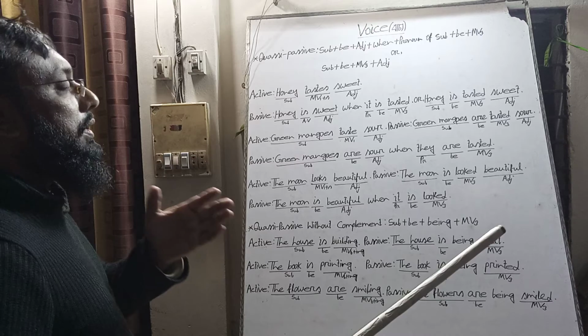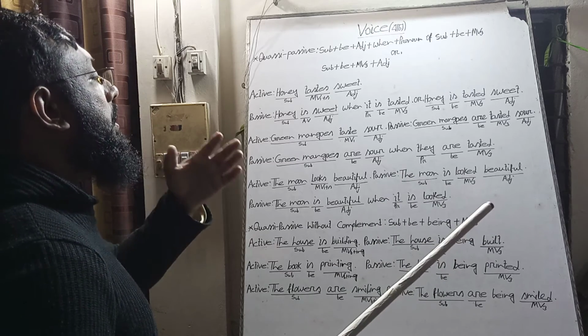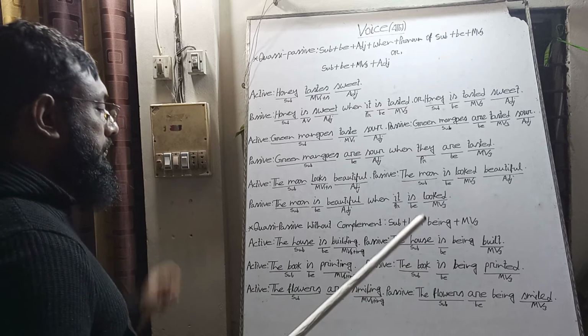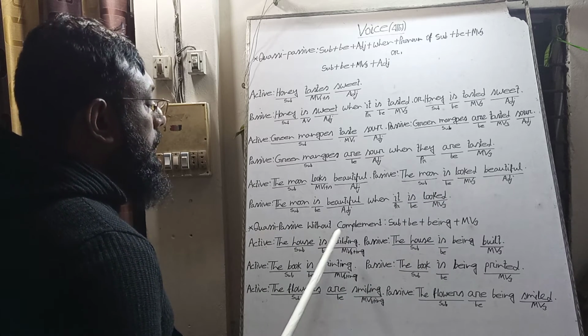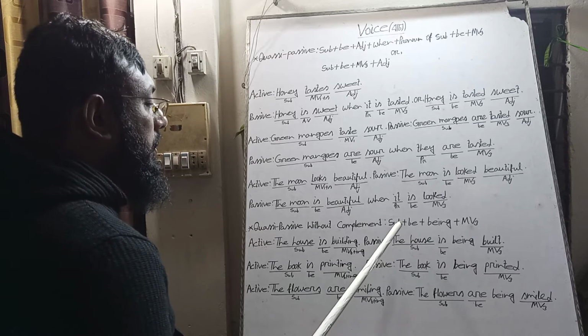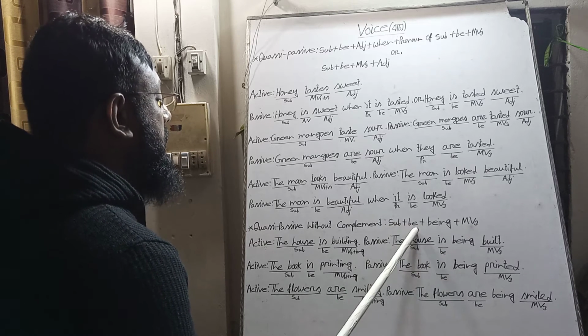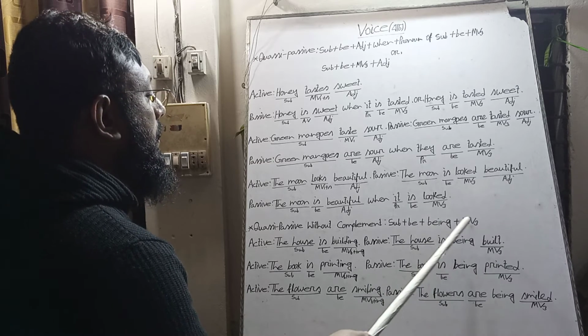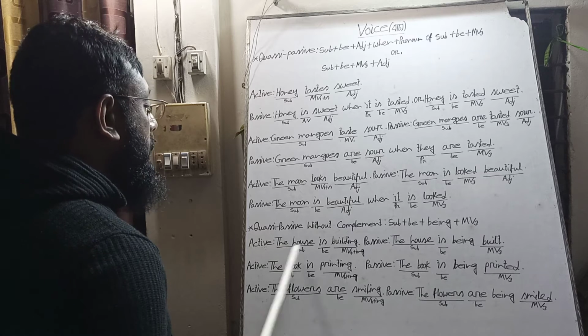In this way, we can easily make active voice into passive. When we find any quasi-passive without complement, we will change it in such a way: subject plus verb plus we will add being and the past participle of the main verb. For example, the house is building.